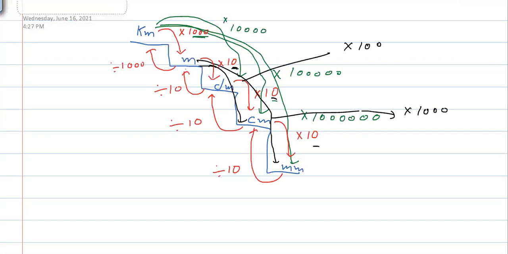Okay, coming back to the stair once again, I need the stair once again. You can remember the stair for conversion from one unit to another unit. Let's suppose if I have to convert from centimeter to millimeter, we multiply with 10, yes? So what if you have to convert from centimeter square to millimeter square? Then you will double the number of zeros, meaning it will become 100. In the same way, if you have to convert from millimeter square to centimeter square, then you will divide by 100.